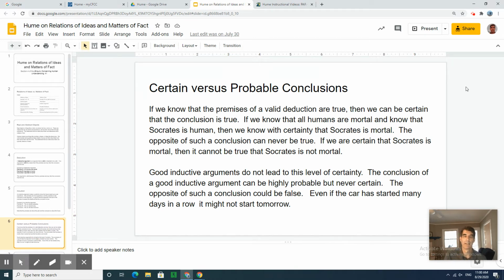And this leads to this idea about certain versus probable conclusions. When you're talking about relations of ideas, you use deductions to prove things, and you can know that your conclusions have to be true. So when doing mathematics, we can make arguments and we can be certain about the conclusions. But when dealing with matters of fact, not relations of ideas, but matters of fact, we have to use inductive arguments. And even with a strong inductive argument, it's possible that the conclusion is false. So we can only make probable conclusions. It's likely that your car will start tomorrow, but it's possible that it doesn't.